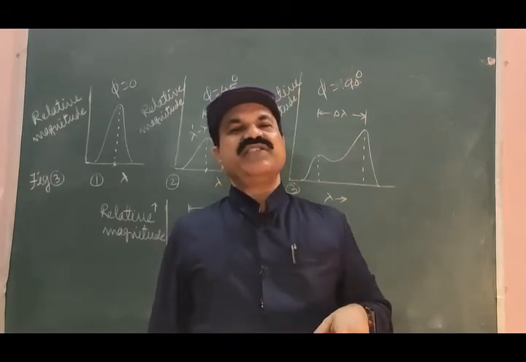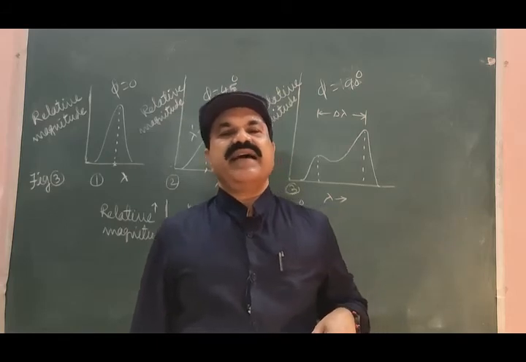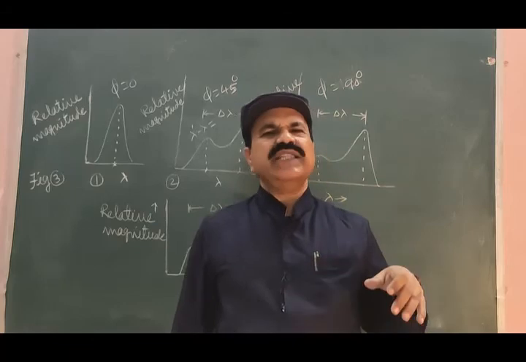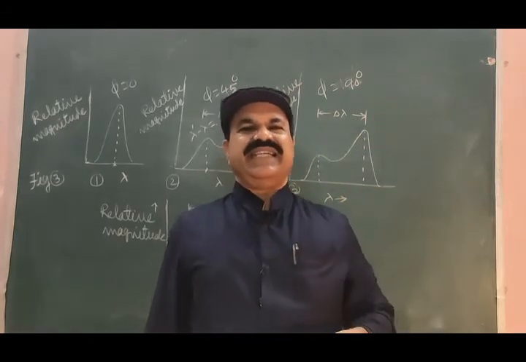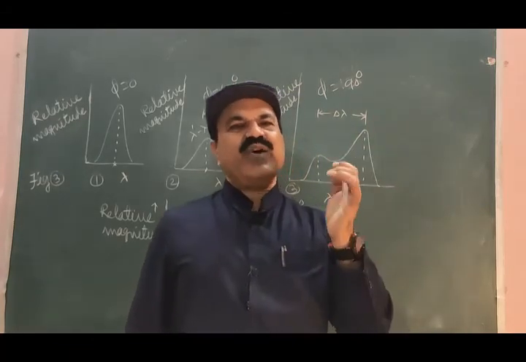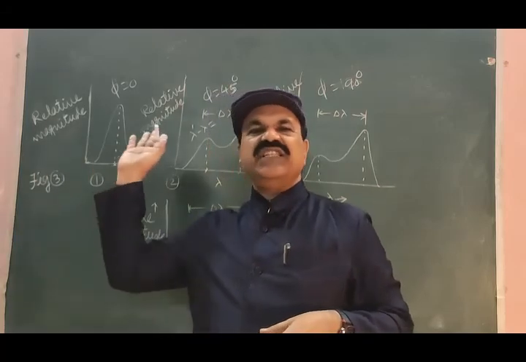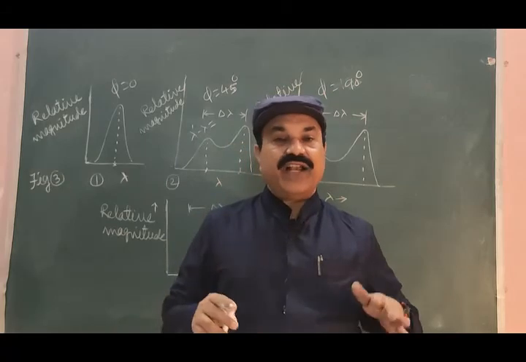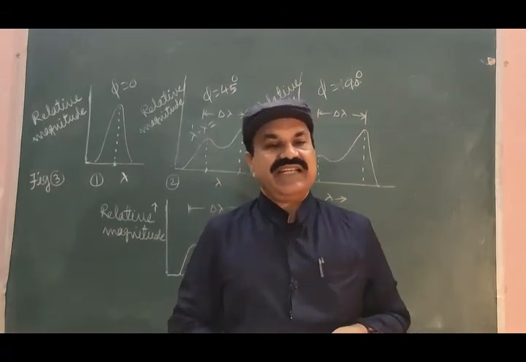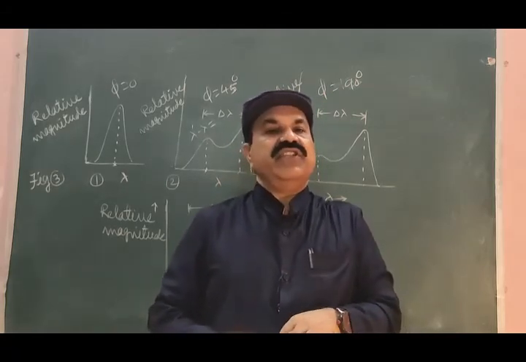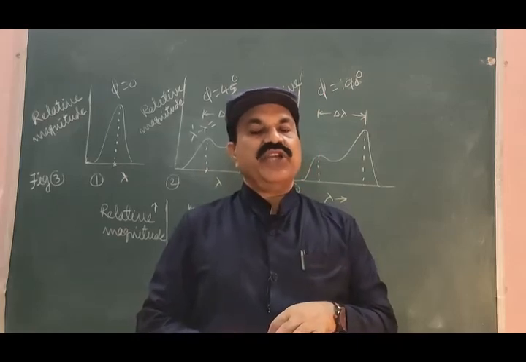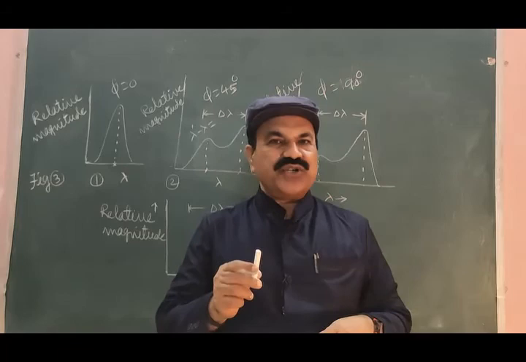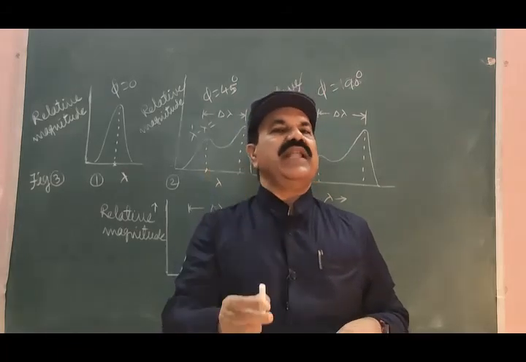As this m0 is very large, lambda dash minus lambda is so small that it may not be detected or observed using the X-ray spectrometer in the Compton effect. Therefore, whenever you select the target for collision with the X-ray photon, you have to select it such that the X-ray photon does not collide with the whole atom.